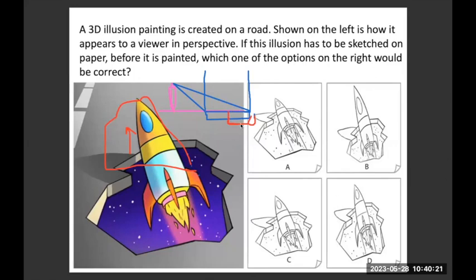The part which is away from the observer will be the most distorted, versus the part which is closer to the observer will be the least distorted.